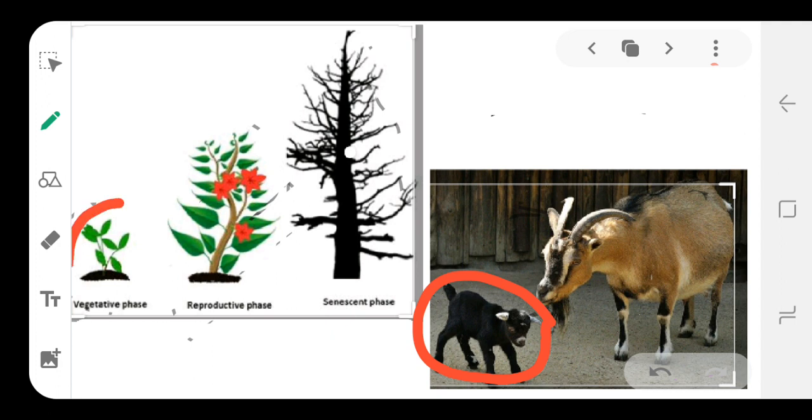in this period what happens? This is the period of growth between germination and maturation.